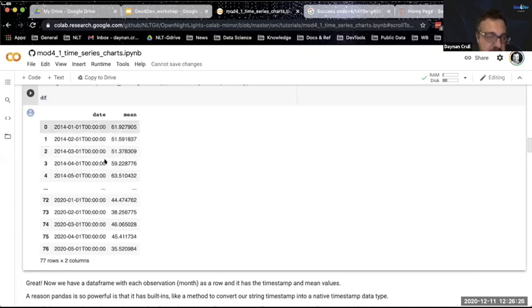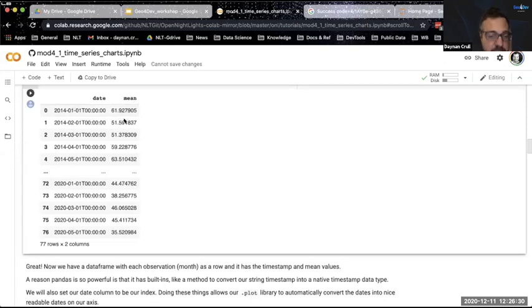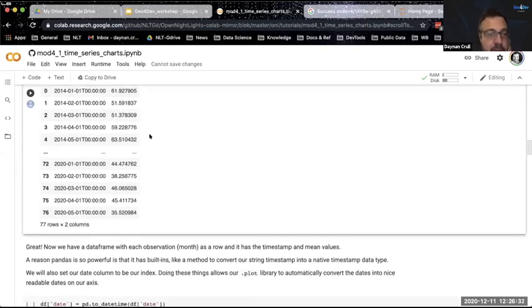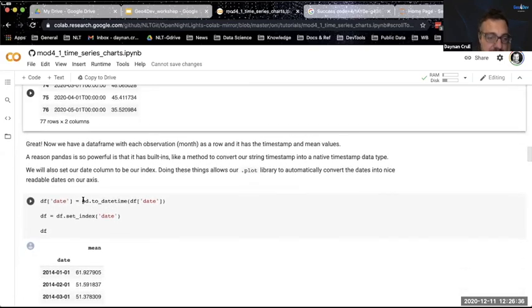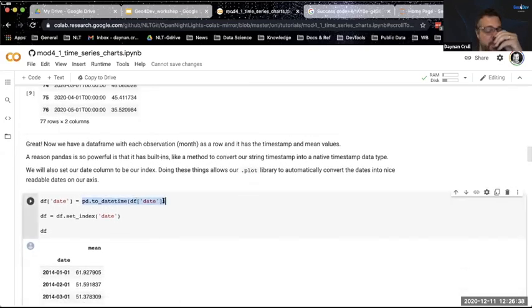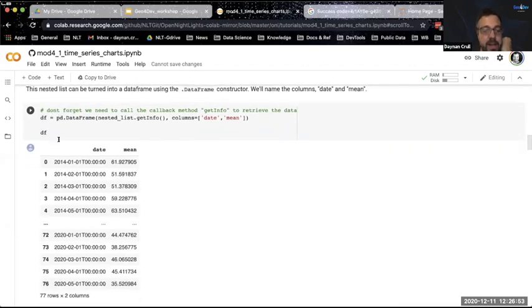Now, these dates are kind of wonky. This is a string, and what I would rather do is turn these into an actual mathematical object that I can use for calculations, and it's easier to read. Thankfully, Pandas has a method that does that very simply called toDateTime. If you guys are familiar with R, the syntax for a lot of this is very similar. And by the way, if you are using R, once you get your data into this format, obviously you can take it from here in R if you want.